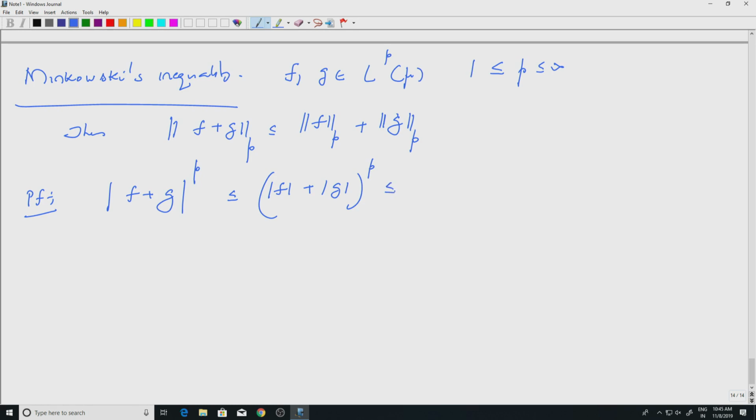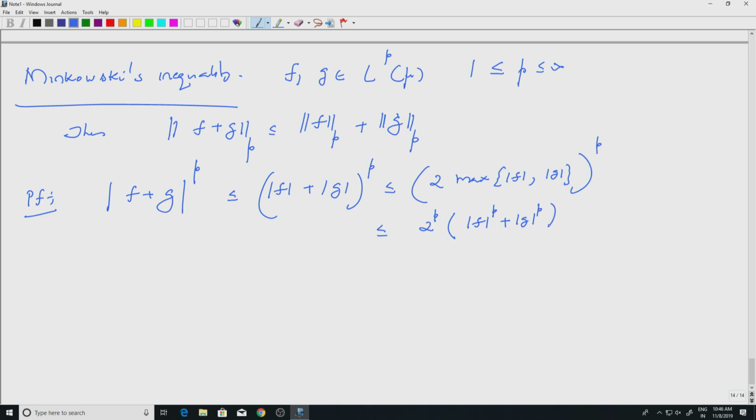So this is less than or equal to, I can replace each of them by the maximum. You look at the maximum of mod f and mod g at each point. If I take a point x, mod of f x plus g x to the p is less than or equal to the maximum, replacing each of them by the maximum and then multiplying by 2. So you have the power p, which is less than or equal to 2 to the p times mod f plus mod g.